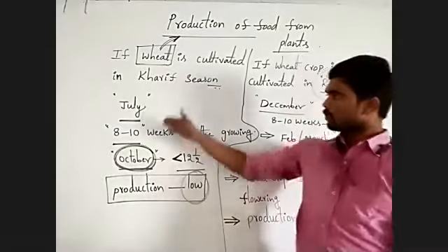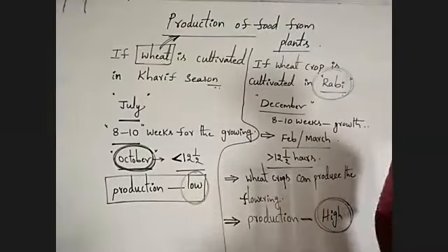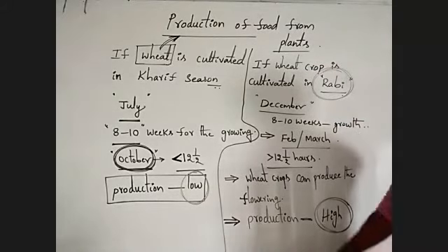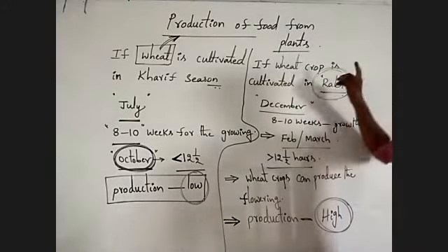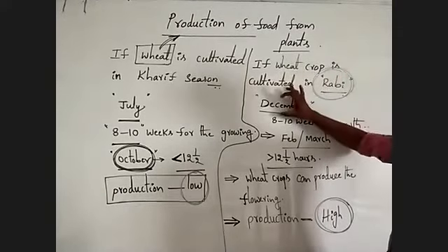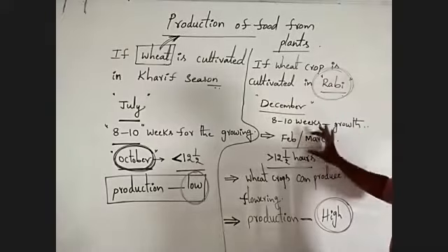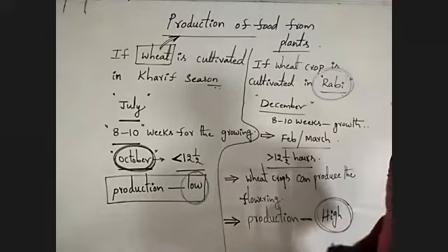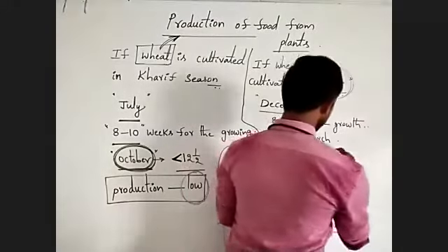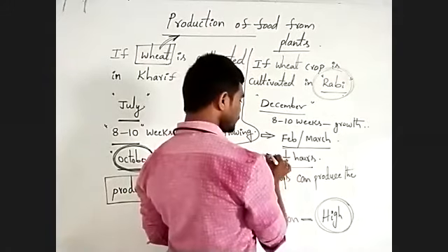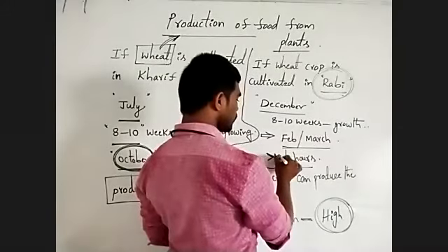Okay. Now, in the other season, observe, if the wheat crop is cultivated in Rabi season, what will happen? At the time of flowering in the wheat plant, it would be February or March. In these months, night duration is less than 12.5 hours.